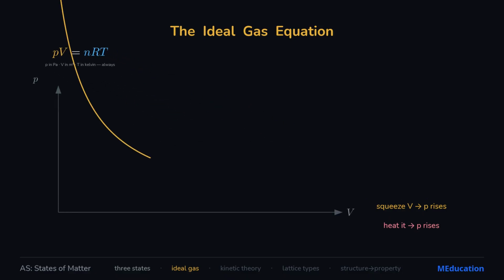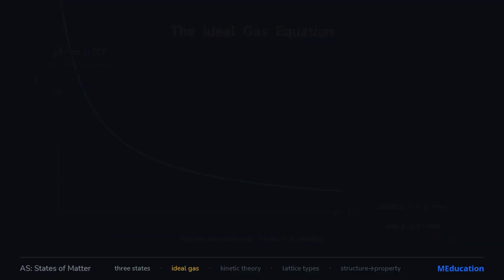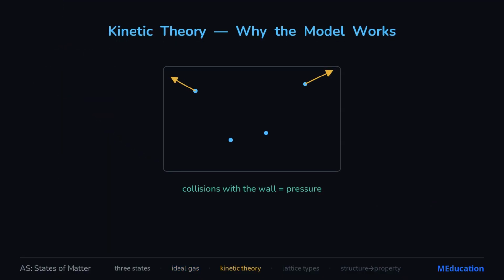The marks here are on units, not ideas. Pressure must be in pascals, volume in cubic meters, and temperature in Kelvin, never Celsius. Add 273 to convert. And remember, it's a model. Real gases drift off at high pressure and low temperature, where particles do attract and do take up space. Ideal is an approximation.